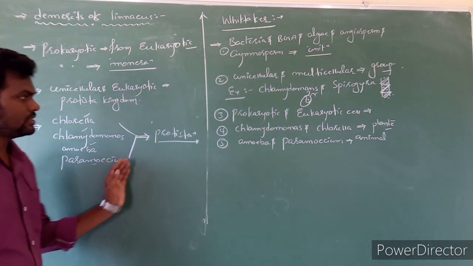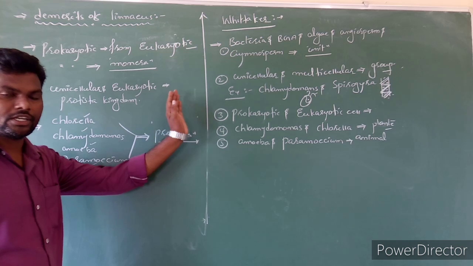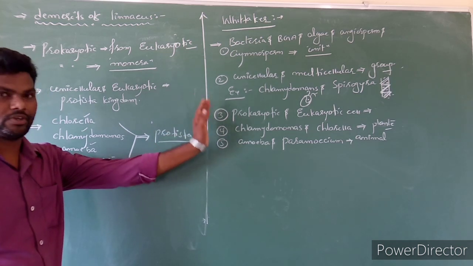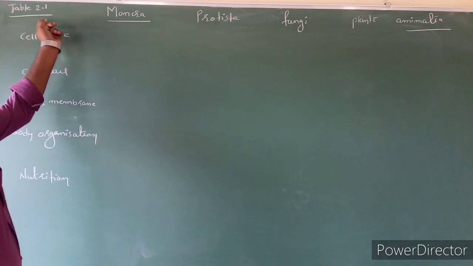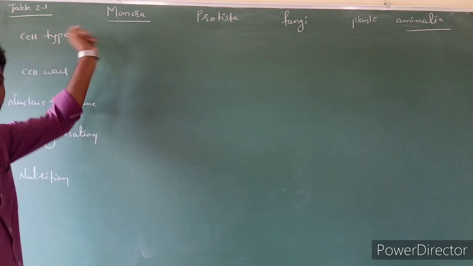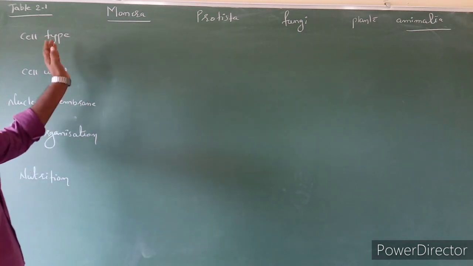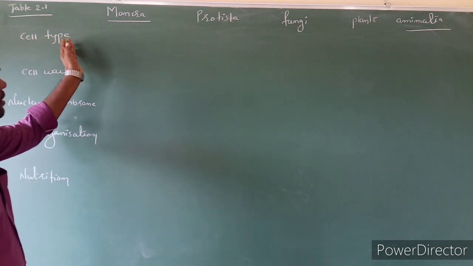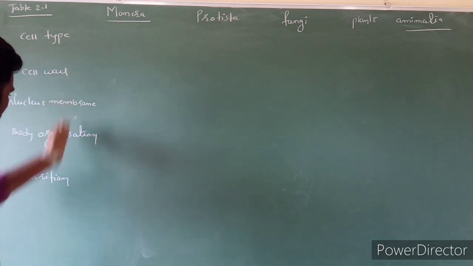So this is actually how Whittaker cleared the issues and problems in classification. Clear? NCERT table number 2.1, we take a classification. So here, Whittaker classified all living organisms into 5 types based on these major